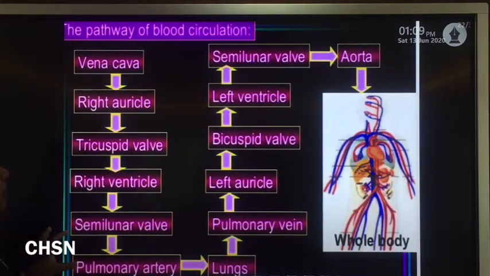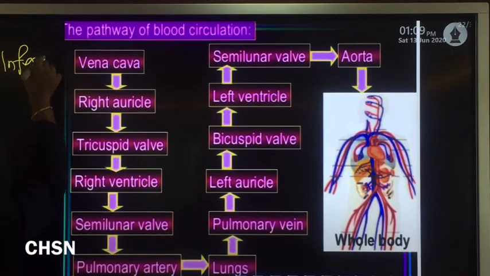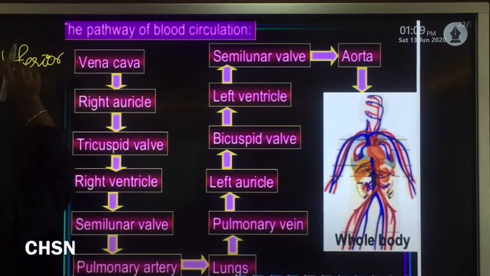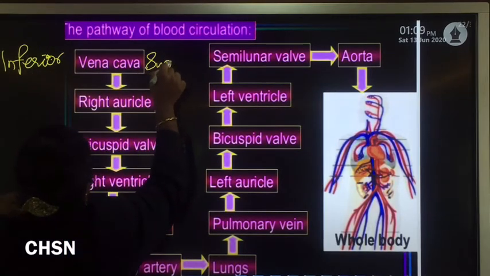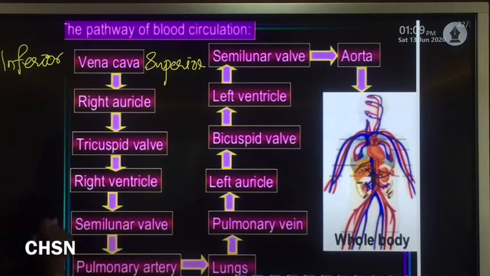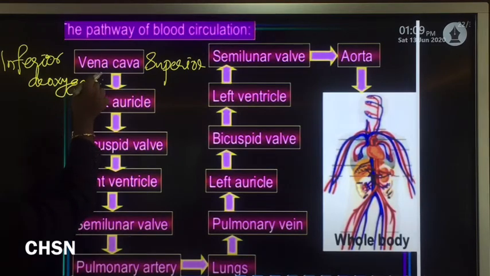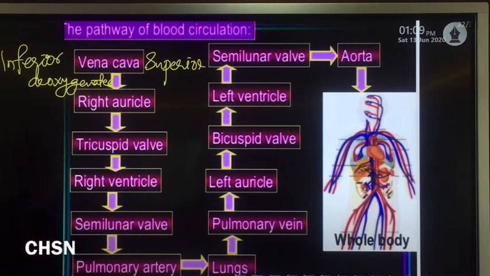In a simple way, in the form of a flow chart, we can represent the pathway of circulation of blood like this. Inferior as well as superior vena cava carry deoxygenated blood to the right auricle.